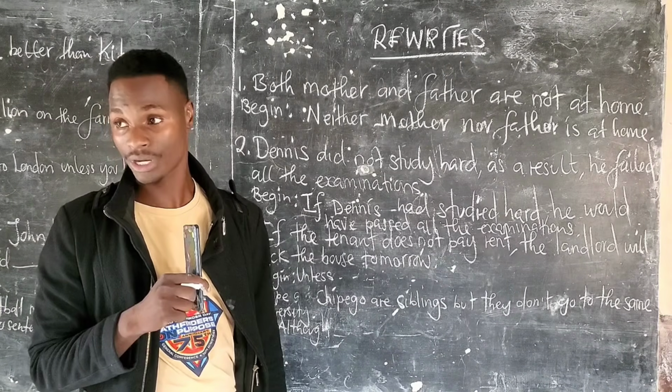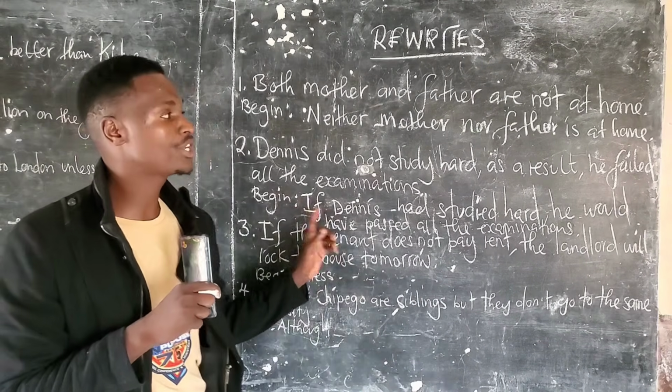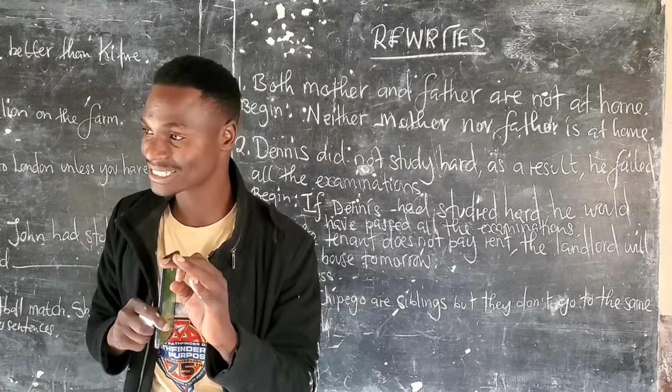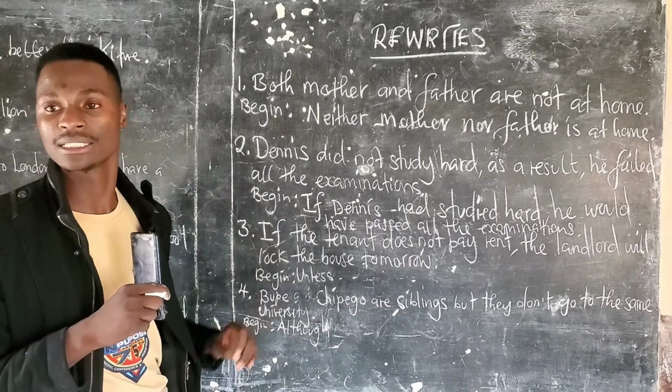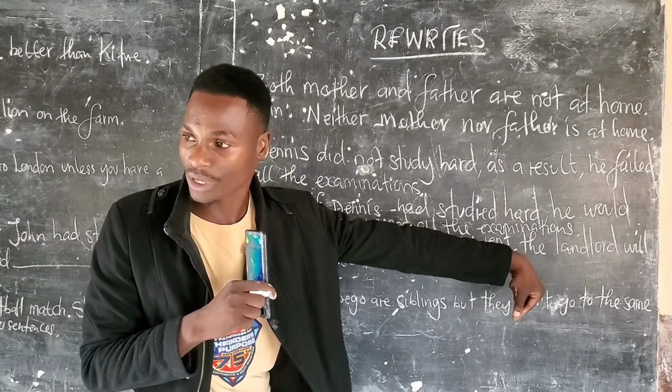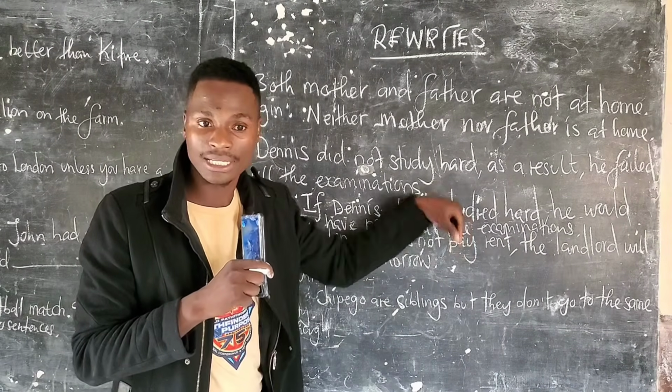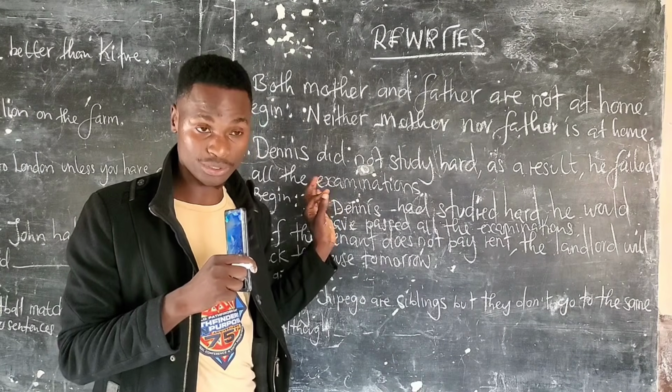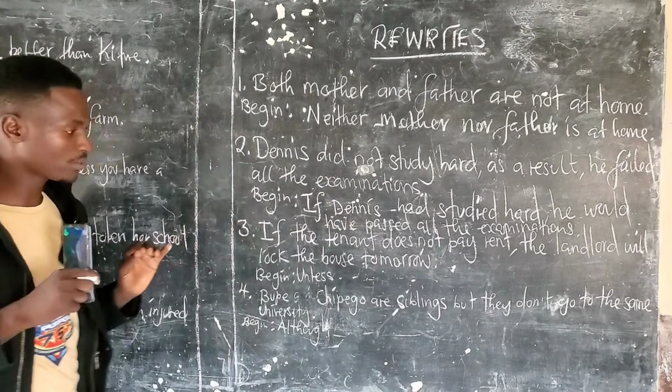Are we together? So this is a conditional sentence. There is a condition attached to passing the examination, which is studying hard. Good. Let's go to question 3.